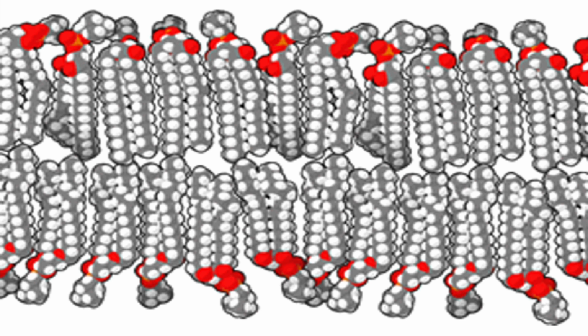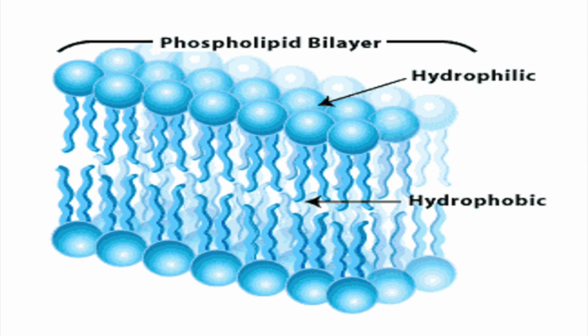The model includes two components, one of them being a phospholipid bilayer. This is a double layer of phospholipid molecules that forms a sheet. The molecules are arranged with the polar, hydrophilic, water-loving heads facing the outside of the membrane, and the nonpolar, hydrophobic, water-fearing fatty acid tails facing the inside of the membrane.